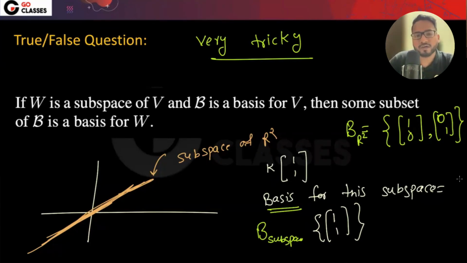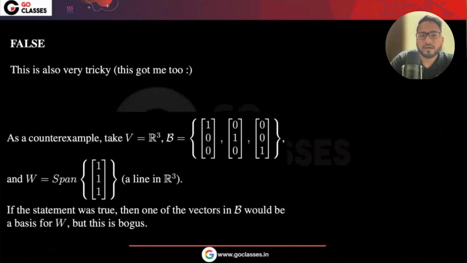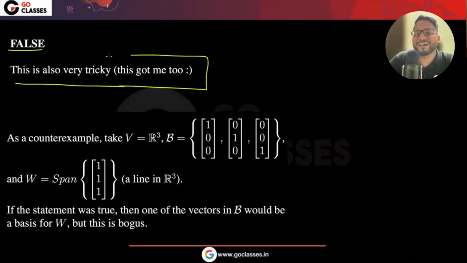I know it might not be very intuitive to all of you. To be honest, it was not intuitive for me also. When I first saw this question, I said, oh, true, it should be true. At the first thought, it seems like it is true. Now, actually, it is false. Even at Berkeley University, I have taken this screenshot from their answer itself. They are saying it is false. They are also saying this is very tricky. This got me too. So the professor is also saying that this got me too, which means most probably at first sight he might have been thinking that it is true.